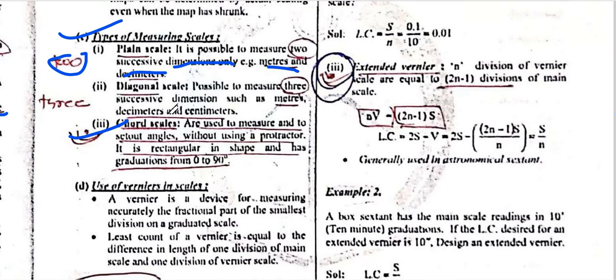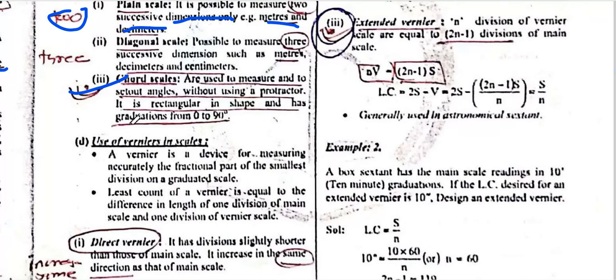And the chord scale is used to measure angles without using the protractor. It is rectangular in shape with the gradations from 0 to 90 degrees. The chord scale is only for scaling angles without using the protractor.